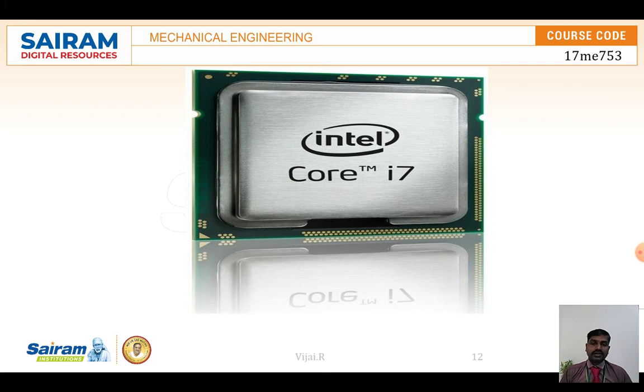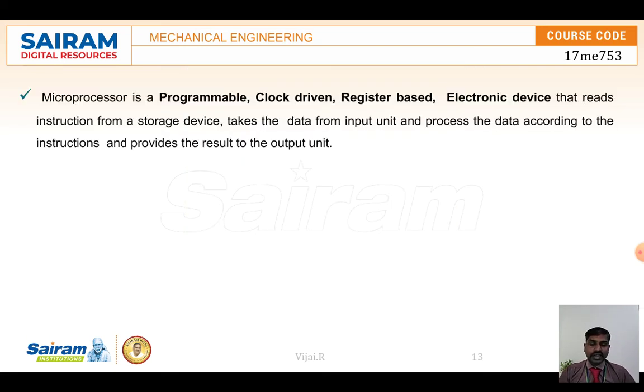So this is the upgradation of the microprocessors, and according to that the speed is increasing and memory is increasing, all the things, right? So what is a microprocessor? It is a programmable, clock driven, register based electronic device.